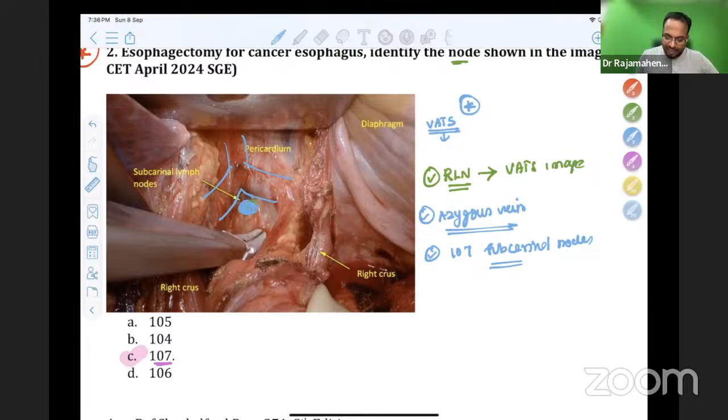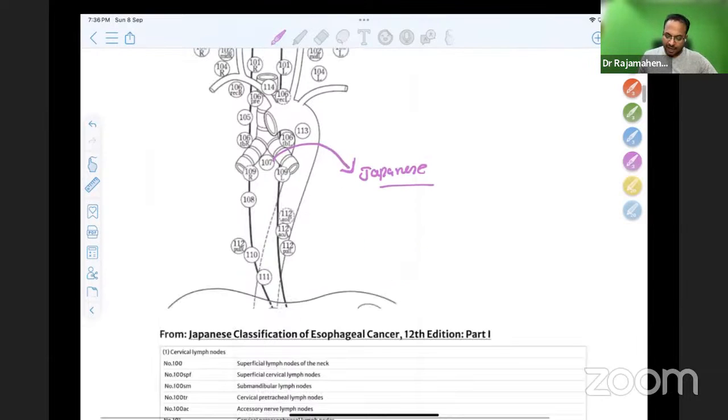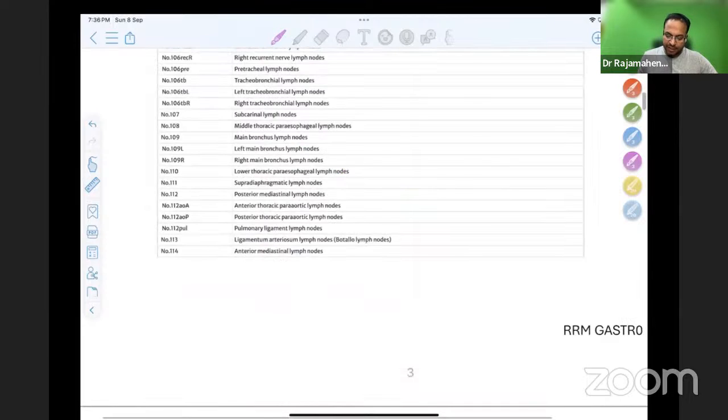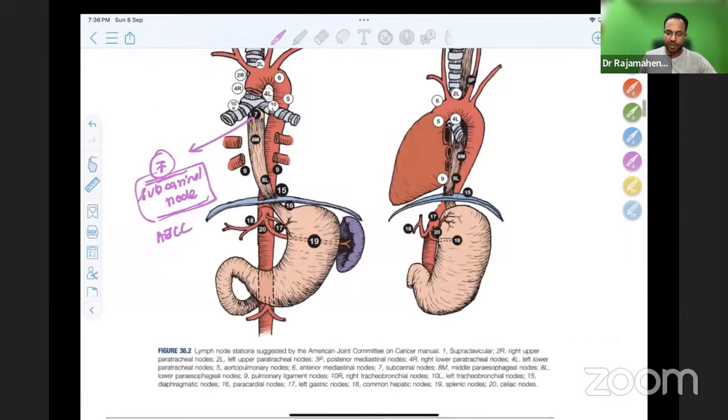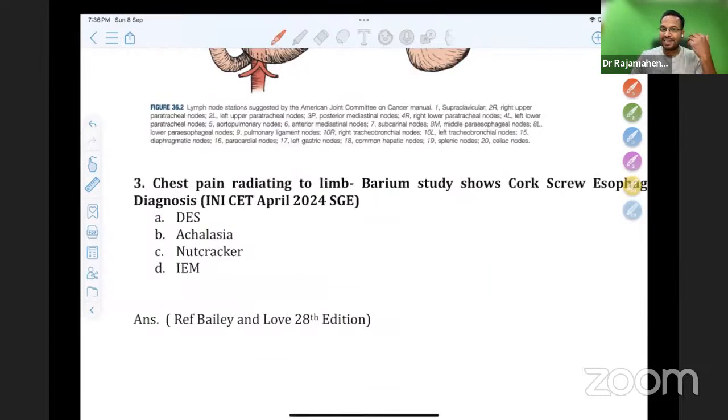Okay, the 107 node is the American Joint Cancer Committee node 7. This question is a favorite question, already asked in the AIIMS exam. The subcarinal node is 107 in Japanese and 7 in the American Joint Cancer Committee. Okay. Some gastro questions look like general surgery questions, because the questions I have taken, whatever is asked as GI questions, include general surgery also, so these questions might have been asked.